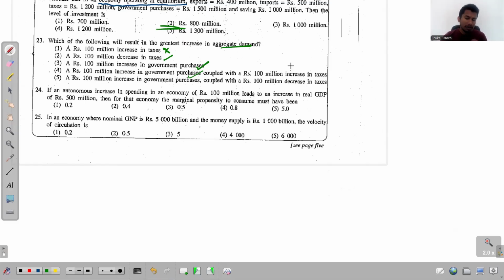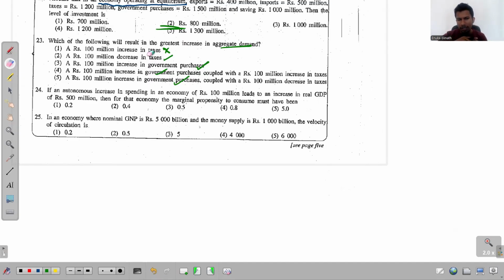Okay, so we have a combination here. The last one, 100 million increase in government purchases coupled with 100 million decrease in taxes. The answer is anyway easy, but let me just discuss the entire thing with regard to this question number 23. If you need to recognize the answer theoretically, you need to calculate the multipliers, the relevant multipliers.